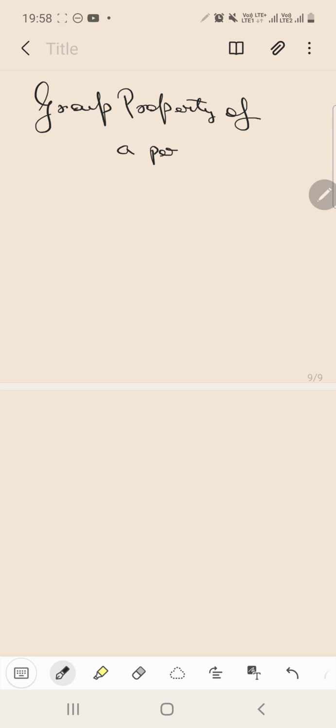The next topic we will be having is the group property of a permutation. Now this is what is very important in the concept of permutations.